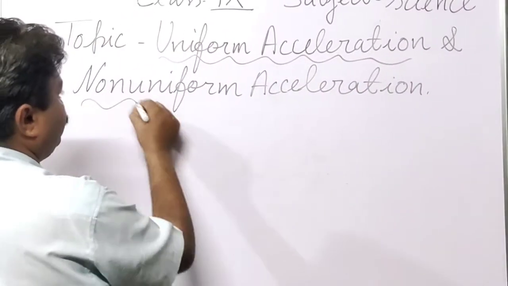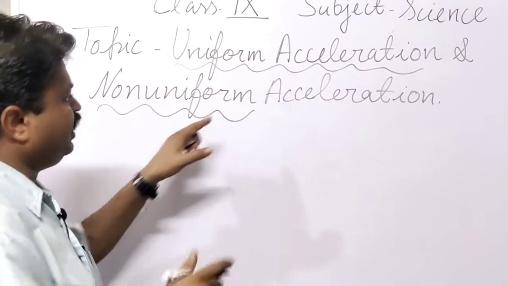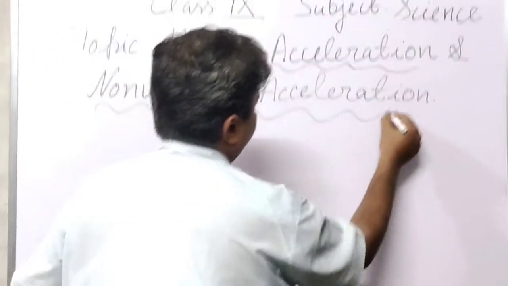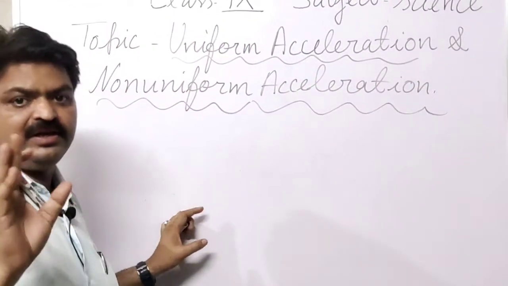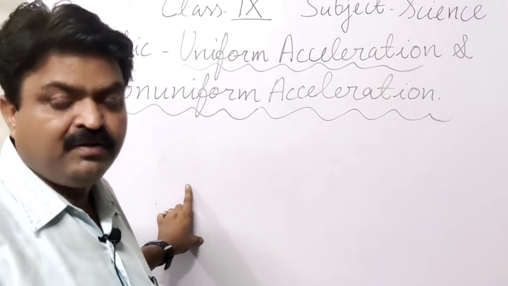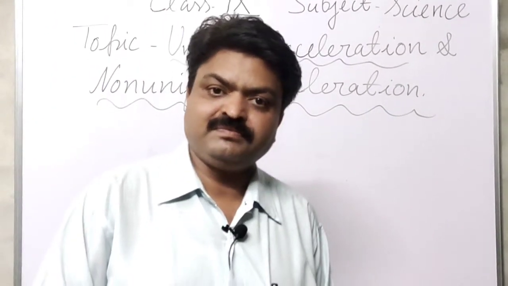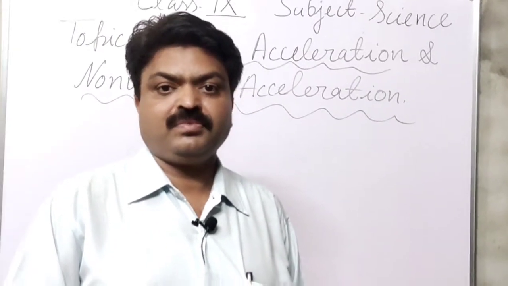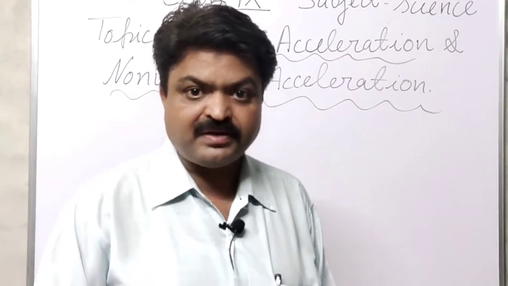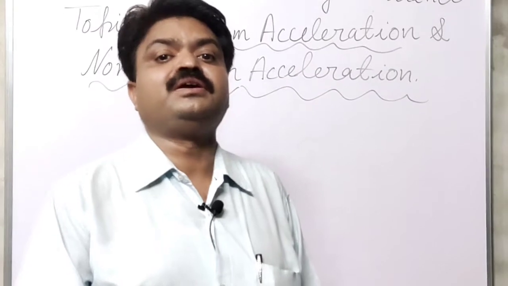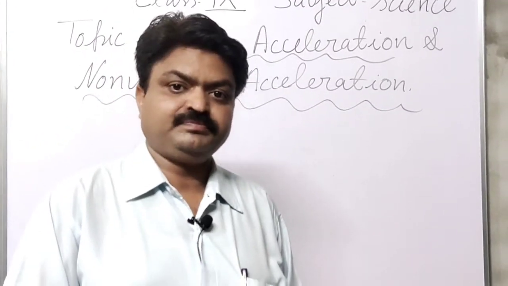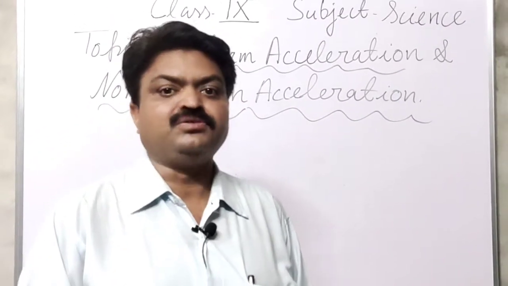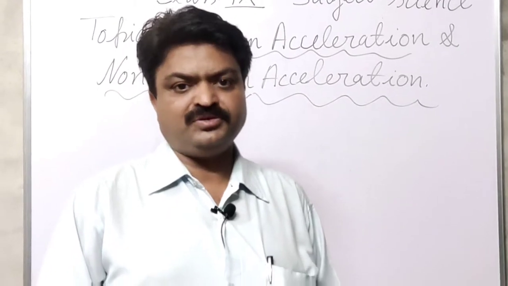With the help of these words, uniform and non-uniform, you can easily understand what uniform motion is. Yes students, what is uniform motion? When an object covers equal distance in equal intervals of time, then that motion is known as uniform motion.